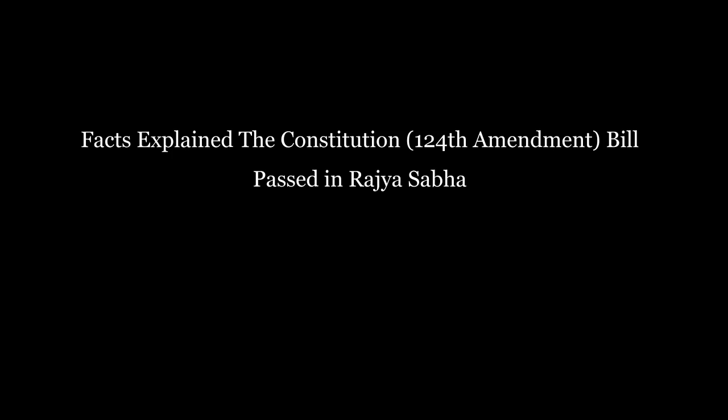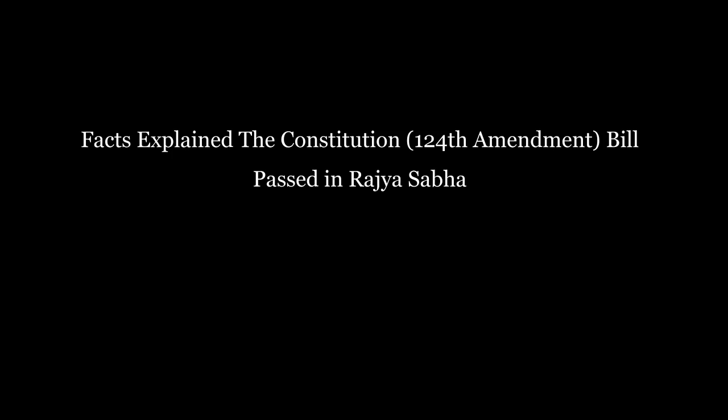However, the government may make special provisions for the advancement of socially and educationally backward classes, or for scheduled castes and scheduled tribes. The bill seeks to amend Article 15 to additionally permit the government to provide for the advancement of economically weaker sections. Further, up to 10% of seats may be reserved for such sections for admission in educational institutions. Such reservation will not apply to minority educational institutions.